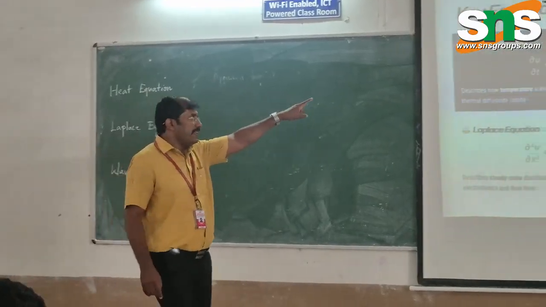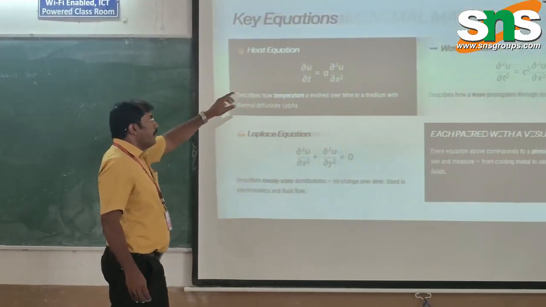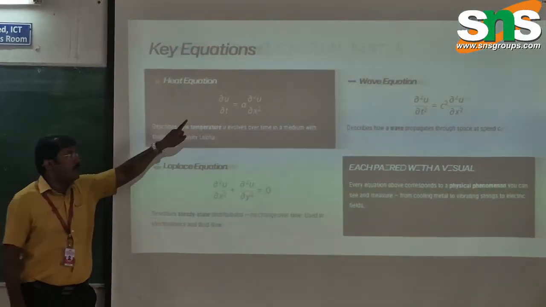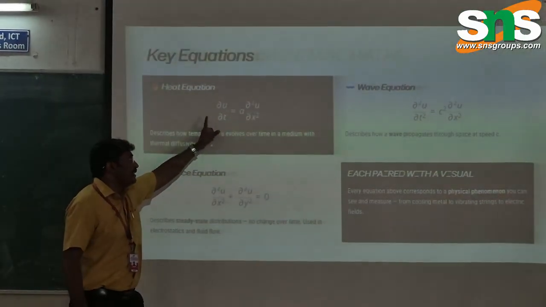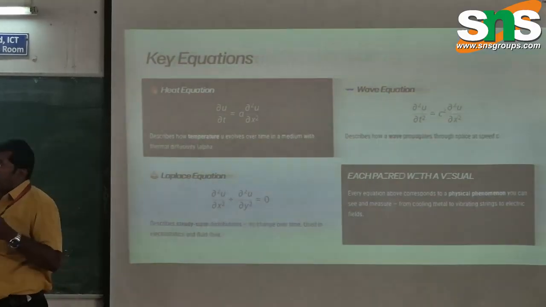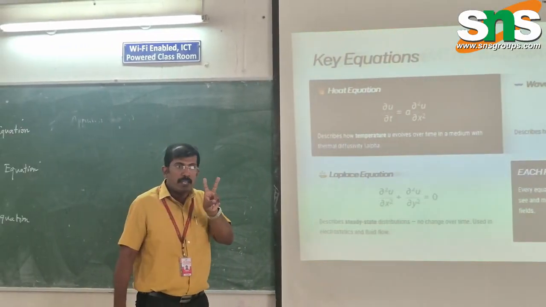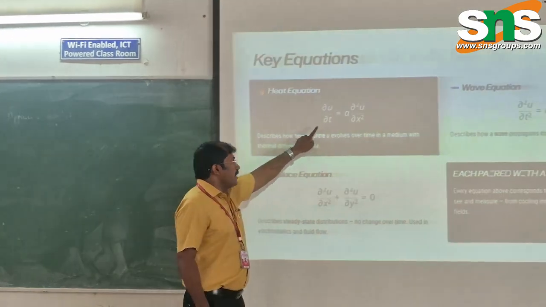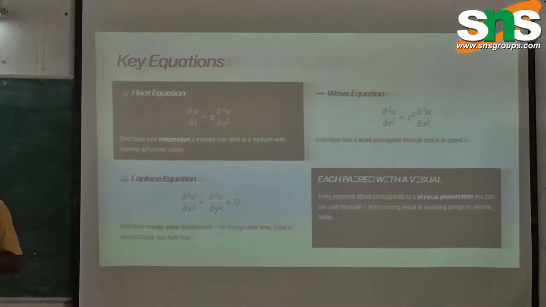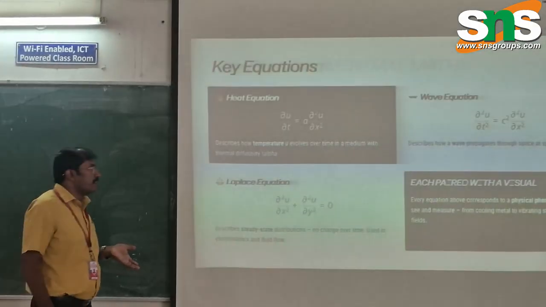You can see here, the heat equation is a partial differential equation of second order. We have ∂u/∂t, which is equated with ∂²u/∂x². Why do we call it a partial differential equation? Because two variables are involved: the t variable and also the x variable. Two independent variables are involved. That's why we call it a partial differential equation.